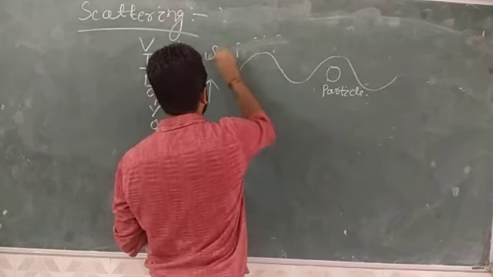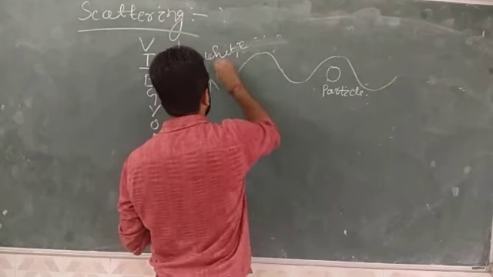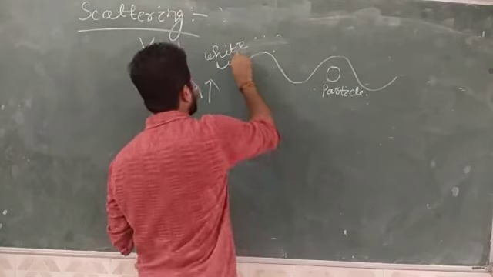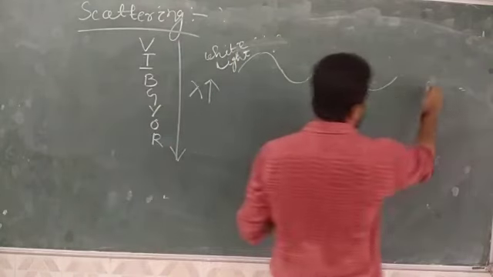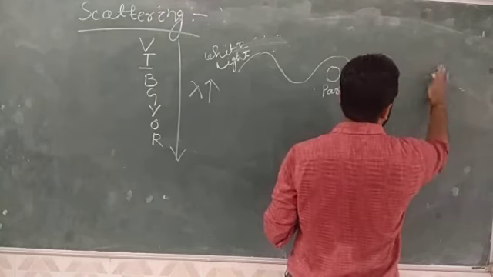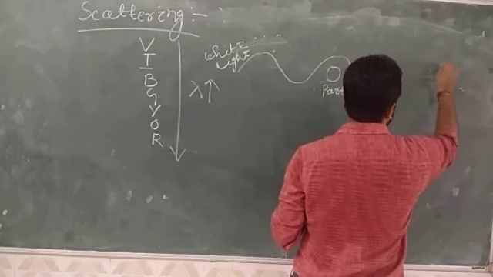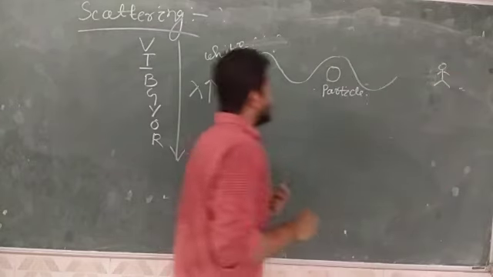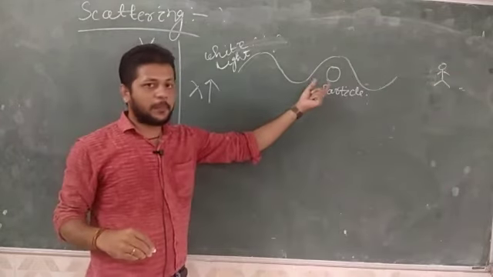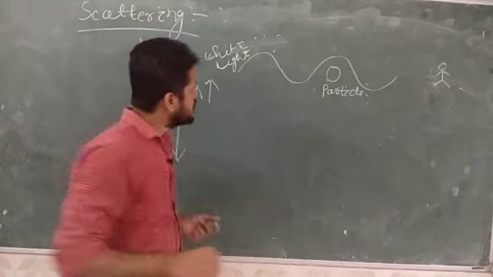Suppose for example this is white light. White light is a mixture of all the colors. White light is coming from the sun, then you are standing here, and these are small particles that are present in the air.